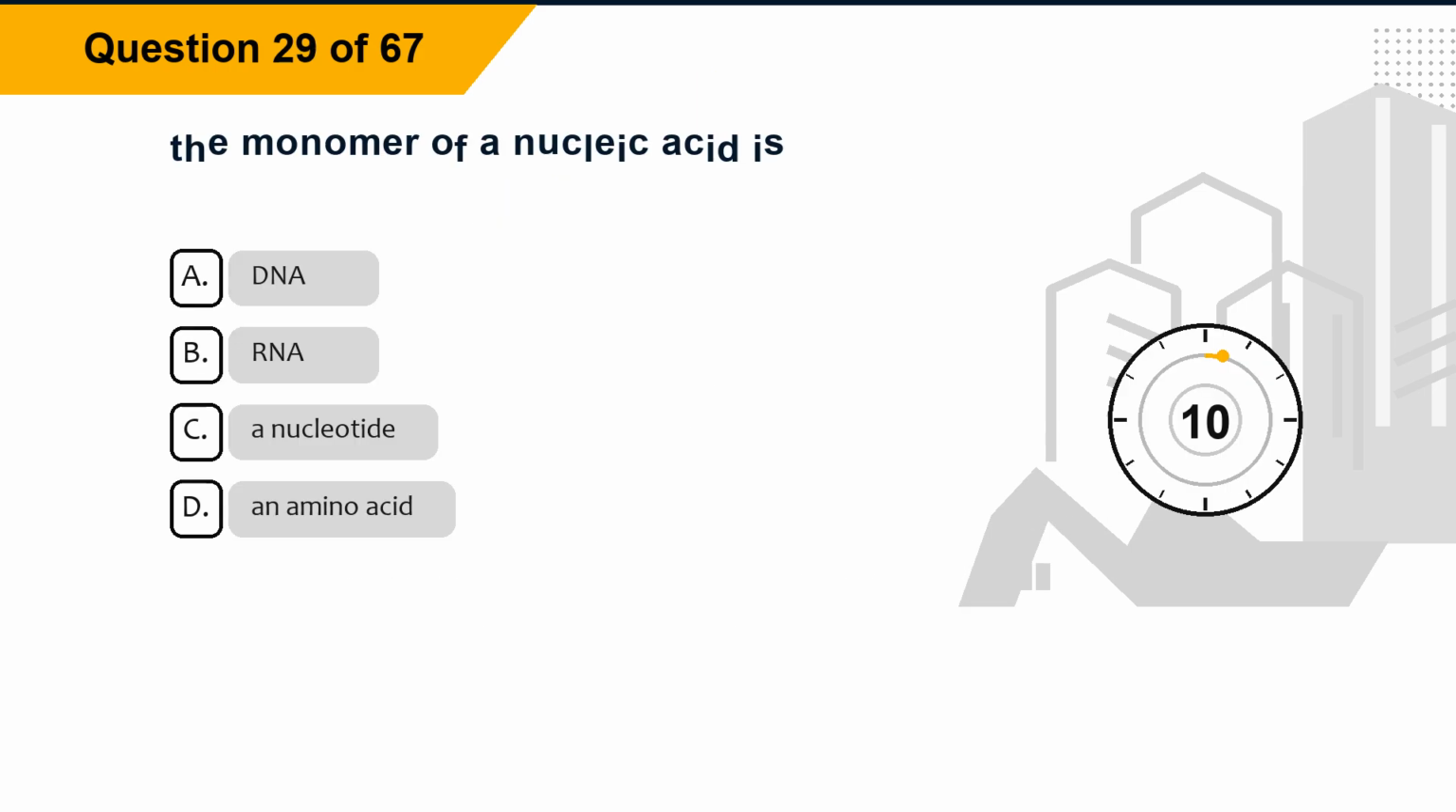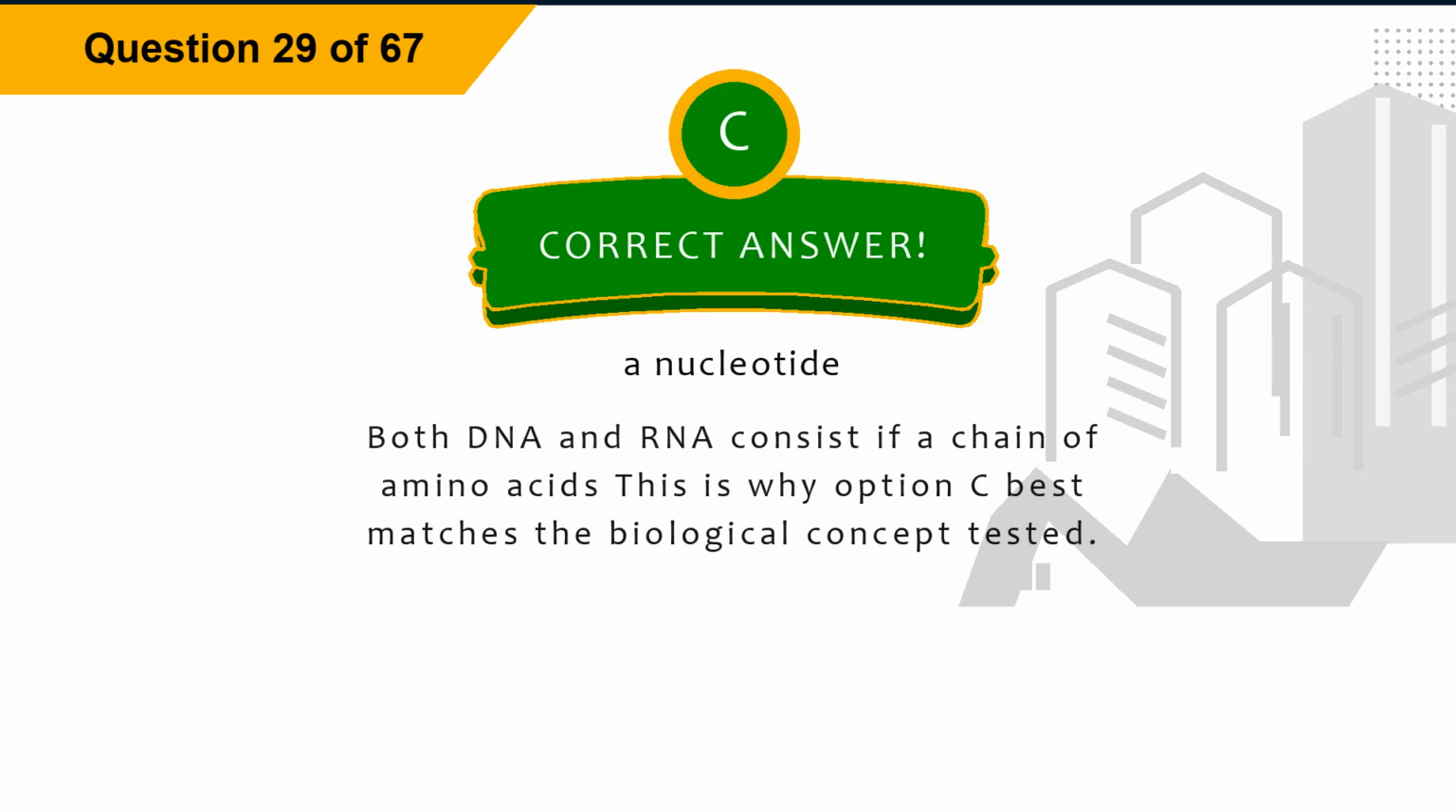Question 29. The monomer of a nucleic acid is? Option A, DNA. Option B, RNA. Option C, a nucleotide. Option D, an amino acid. The correct answer is option C, a nucleotide. Explanation. Both DNA and RNA consist of a chain of amino acids. This is why option C best matches the biological concept tested.